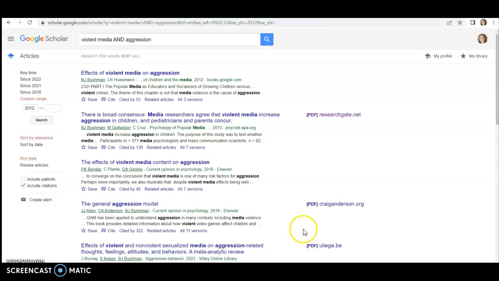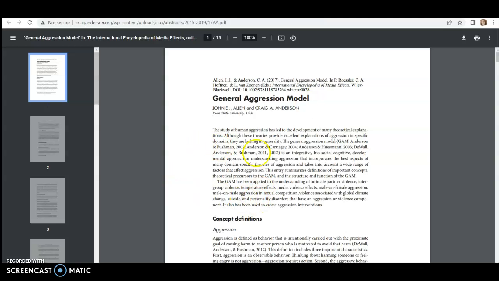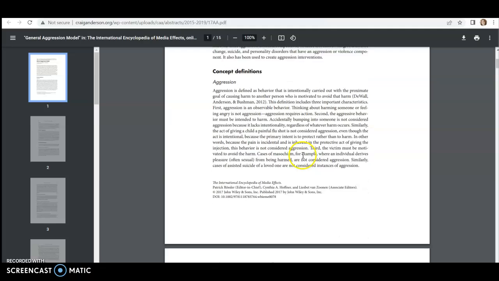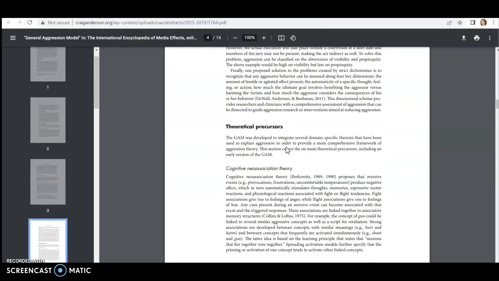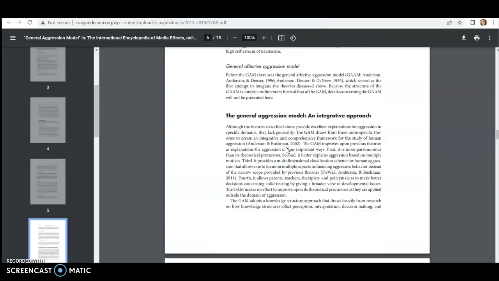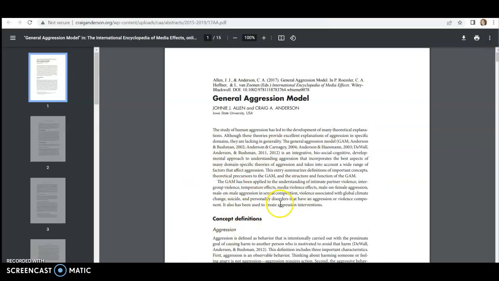Let's go in and take a look at another one because we need to find two. So what I'm doing is just right-clicking so I can open it up into a second one. Okay, so I'm reading through this, and if it doesn't show a methods paragraph, then this isn't primary research. This is somebody writing about the research that has already been done. So I'm not seeing any N equals, I'm not seeing anything about a survey or participants. So this looks like secondary research. So this wouldn't be one I want to use for this paper.